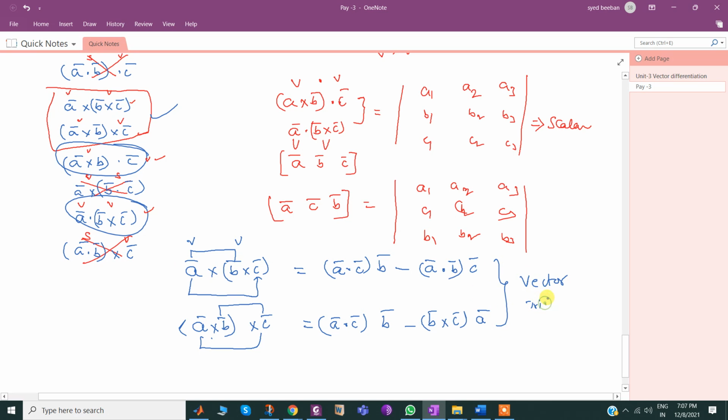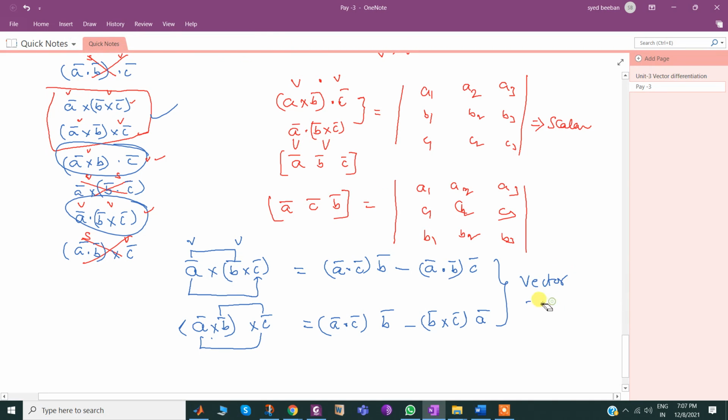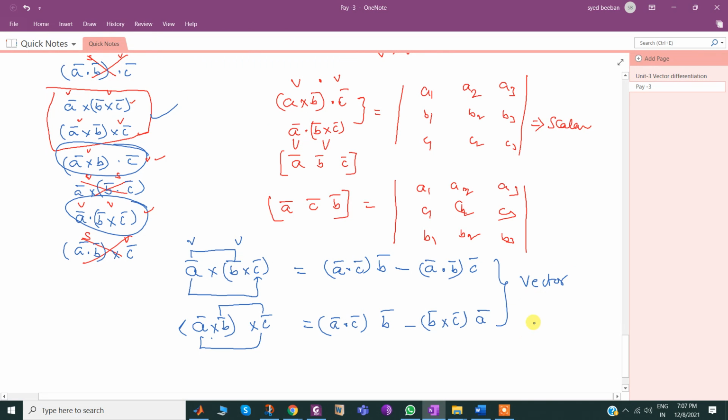Vector triple products. Sir, only two products are available, how can you say three? No. Here the meaning is that three vectors are available. The product between three vectors indicates the vector triple product. Hope you may catch this. So this is a vector triple product. This is also a triple product, but the output is a scalar. Here the output is a vector.